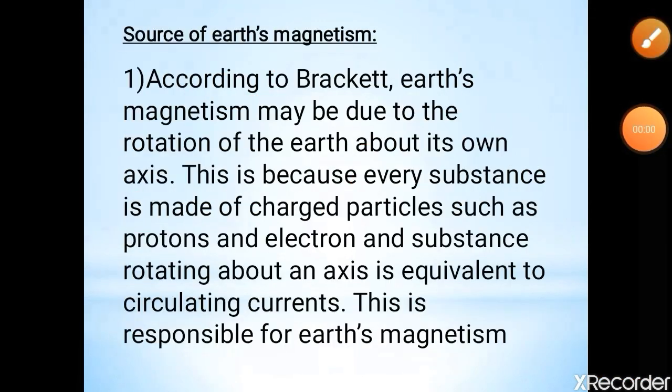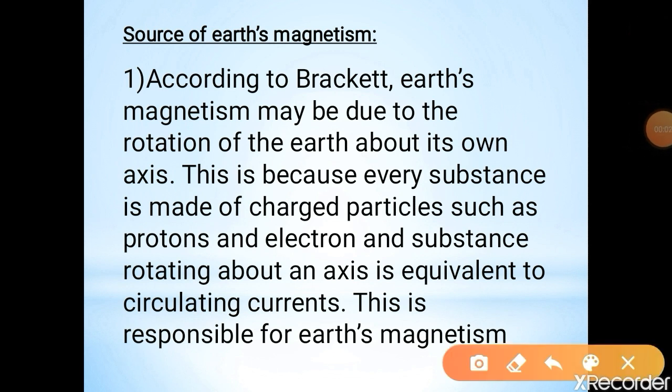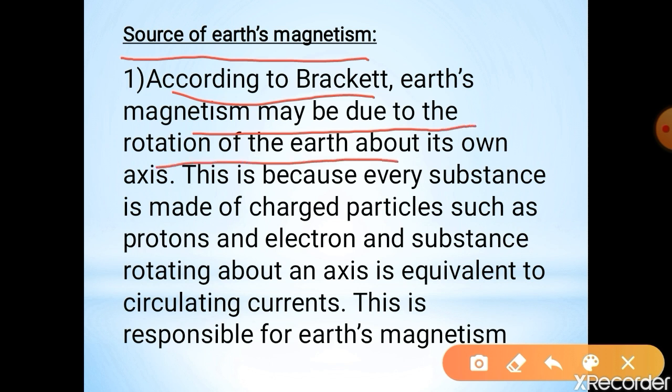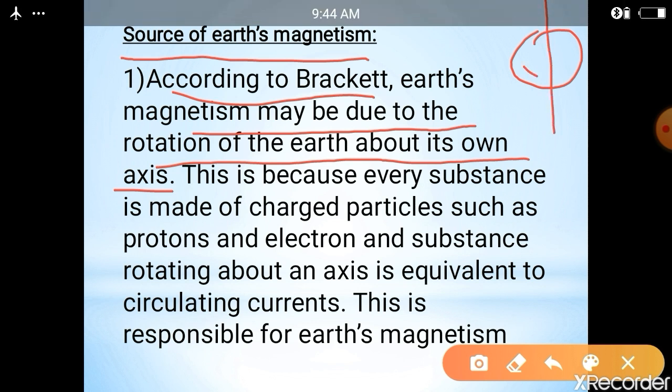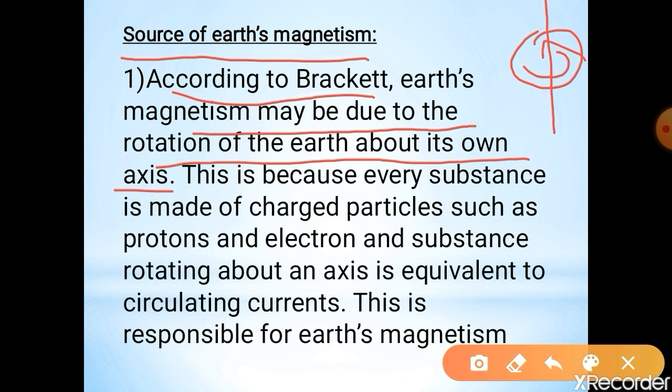So now see, the sources of Earth's magnetism. According to Brock, Earth's magnetism may be due to the rotation of Earth about its axis. So this is the Earth, this is the axis of rotation, and the Earth rotates like this. This is because every substance is made of charged particles. Already we know every substance is made up of charged particles such as protons and electrons. And a substance rotating about an axis is equivalent to circulating currents.